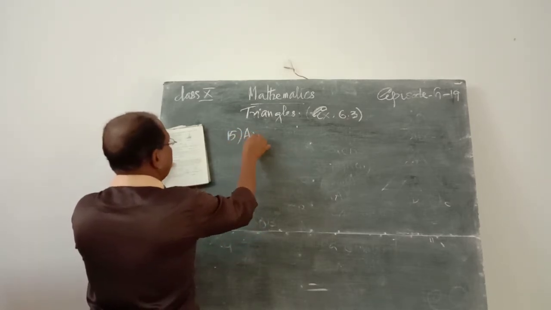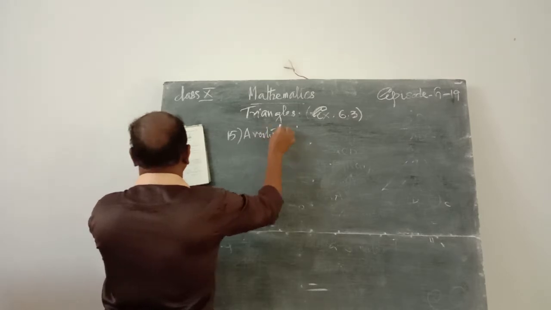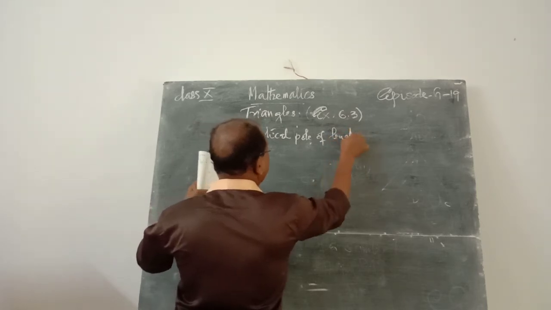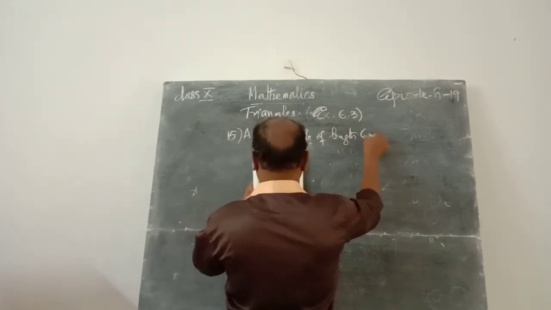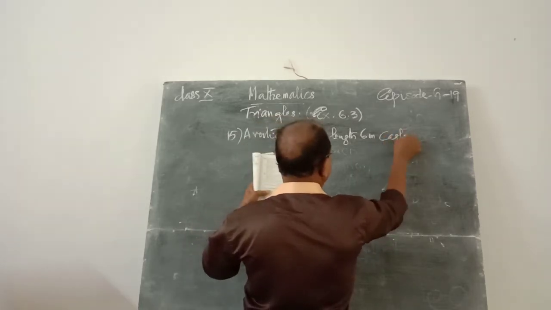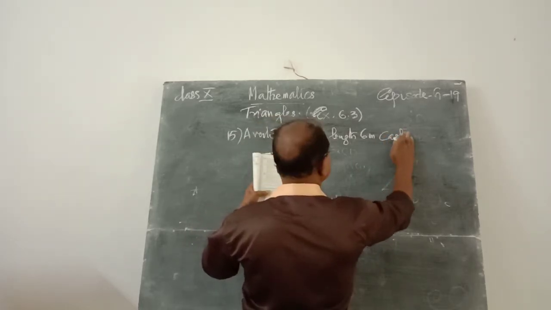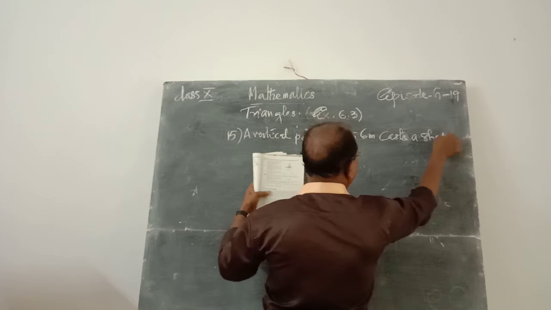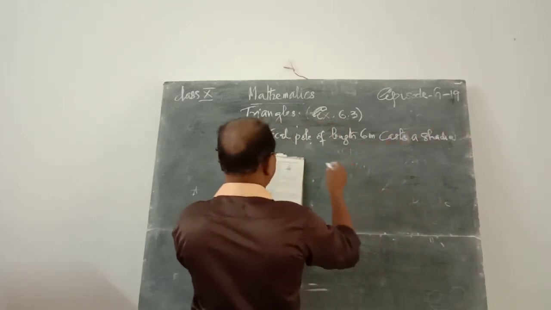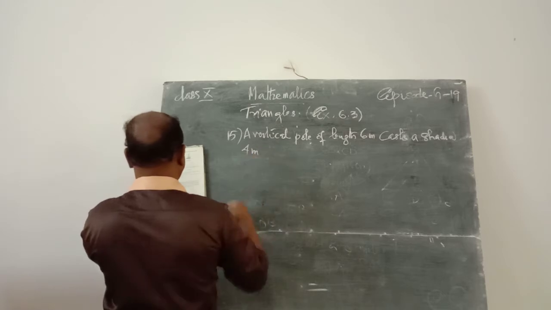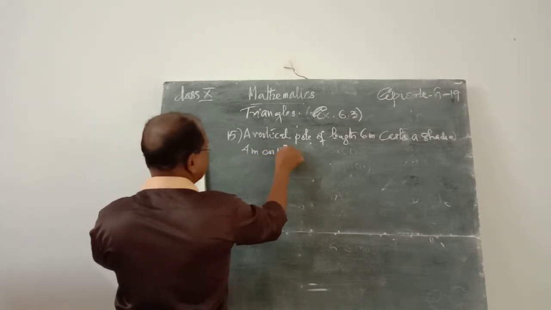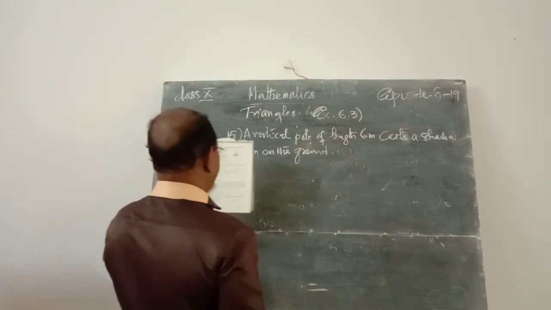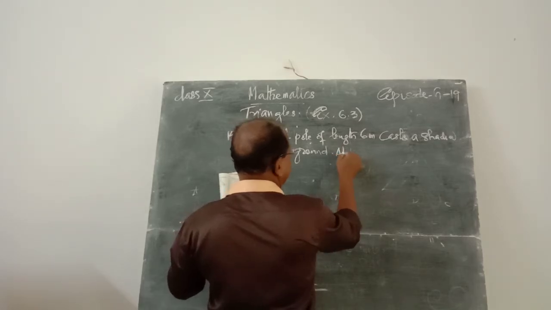A vertical pole of length 6 meter casts a shadow 4 meter at the same time.